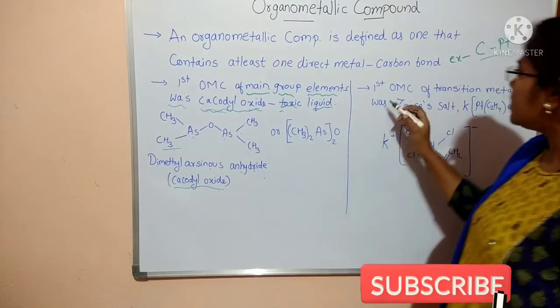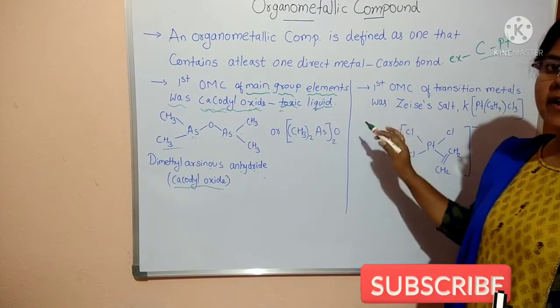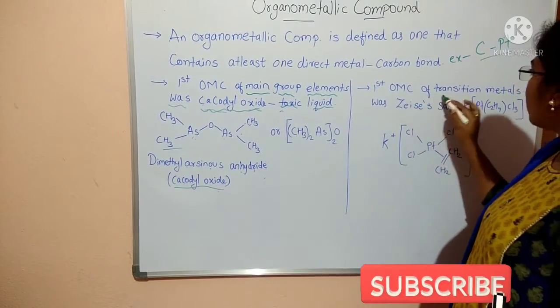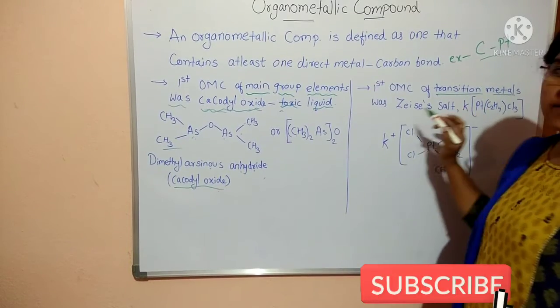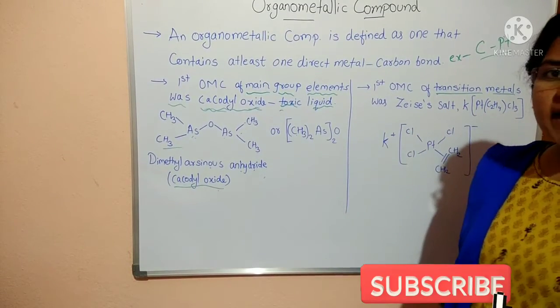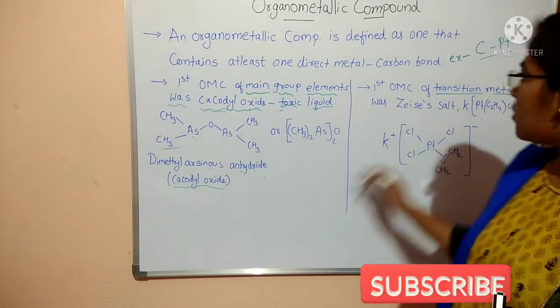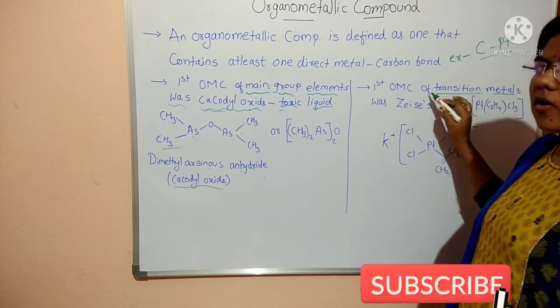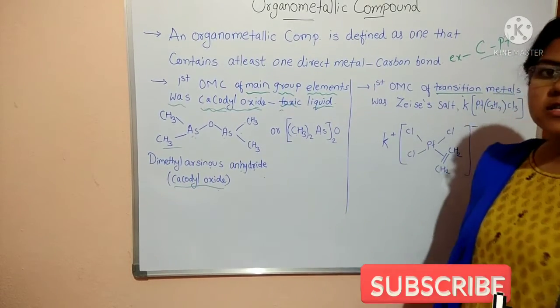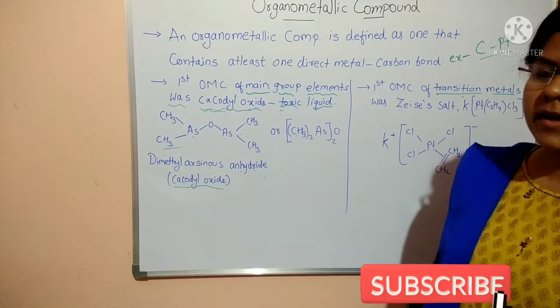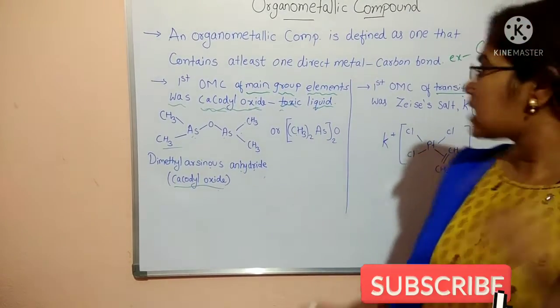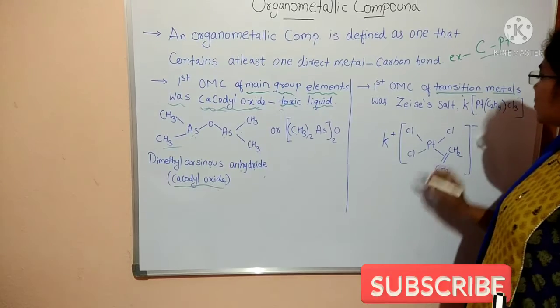And what is the third point? The first organometallic compound of transition metals was Zeise's salt. What is the structure of Zeise's salt?